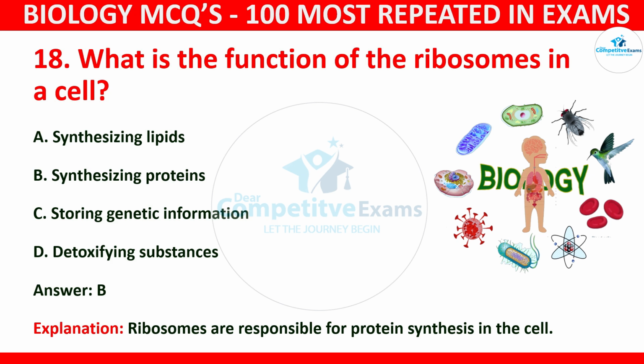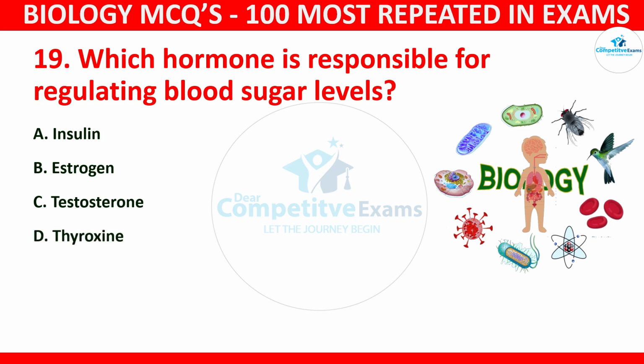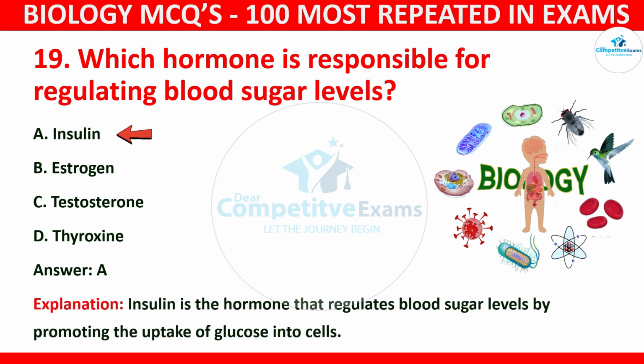Question number 19. Which hormone is responsible for regulating blood sugar levels? Your options: insulin, estrogen, testosterone, or thyroxine. And the correct answer is A, and that is insulin. Insulin is the hormone that regulates blood sugar levels by promoting the uptake of glucose into cells.